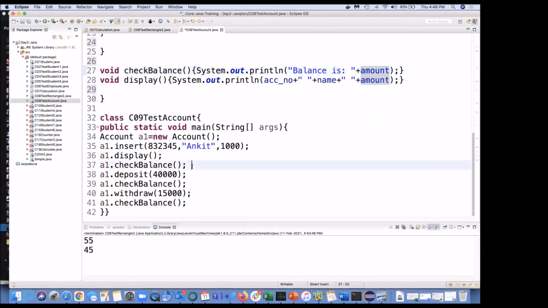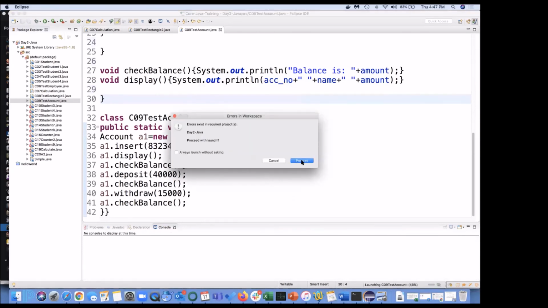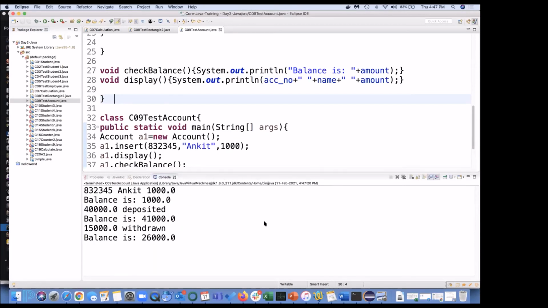And then you are going to deposit 40,000. So after depositing 40,000, 41,000 should come. After withdrawing 15,000, whatever remains should come. I'm going to execute this program. Okay, as explained, we are getting the output.